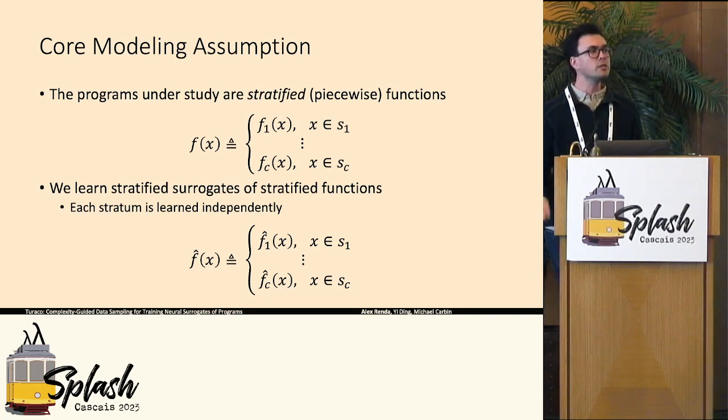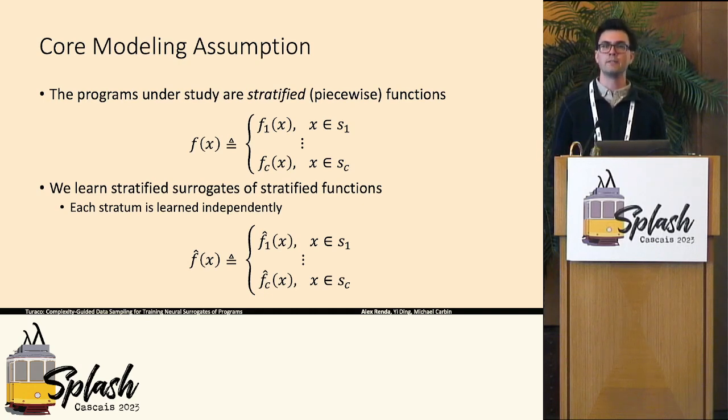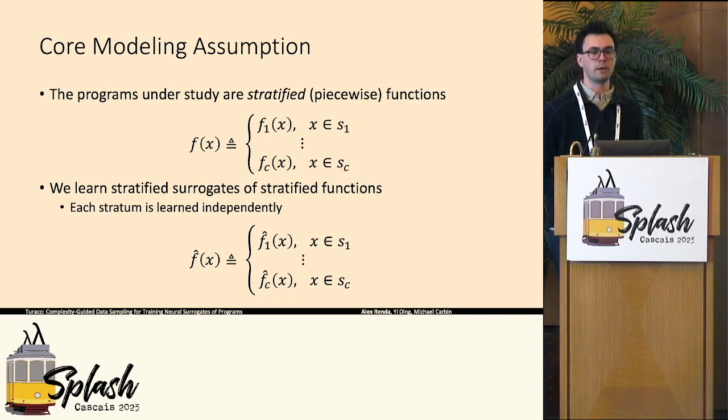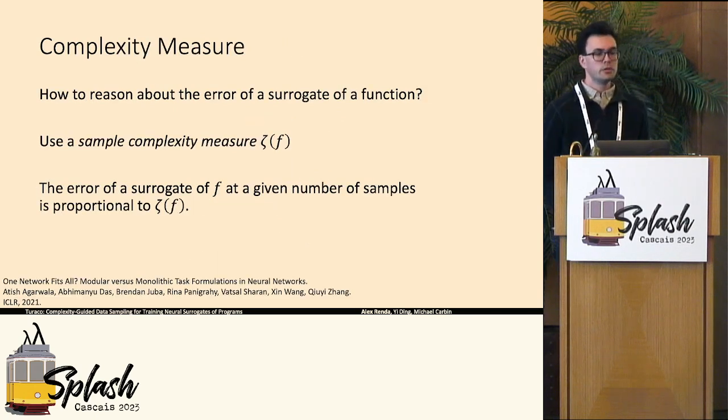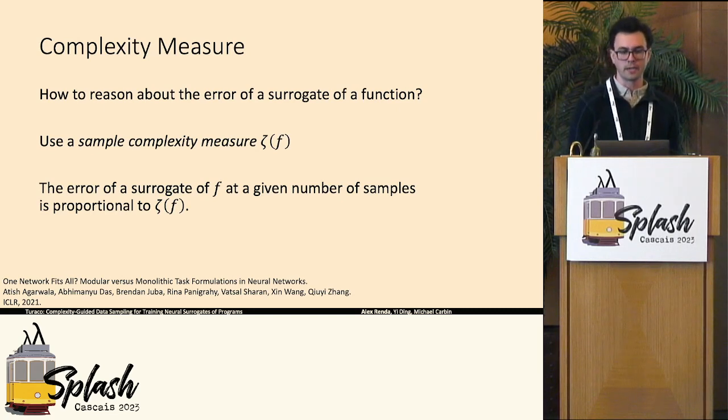And then at evaluation time for one of these stratified surrogates, we essentially determine what region of the input space a given program input lies in, and then apply the corresponding surrogate. To train the best surrogate of a given function, we have to actually be able to reason about the error of a surrogate of a given function as a function of its complexity and the amount of data available. And as I mentioned earlier, to do this, we use this notion of a sample complexity measure, zeta of f. As I said earlier, the error of a surrogate of f at a given number of samples is proportional to zeta of f. So the higher this complexity is, the more data you need to learn a surrogate.